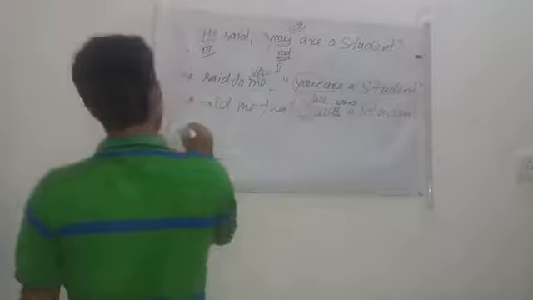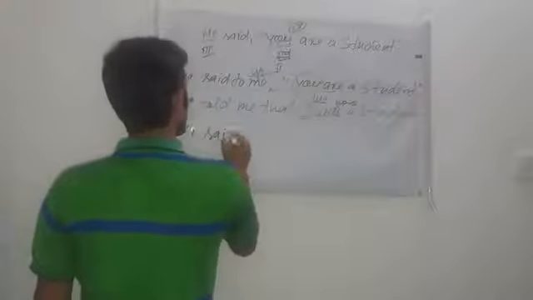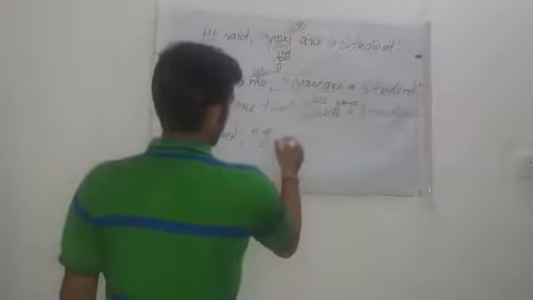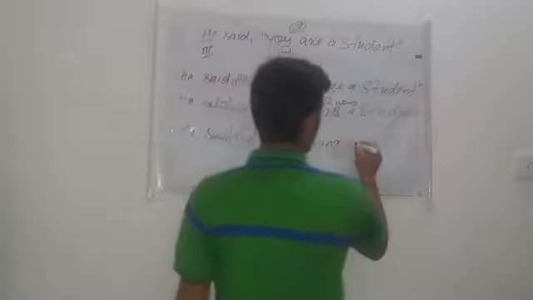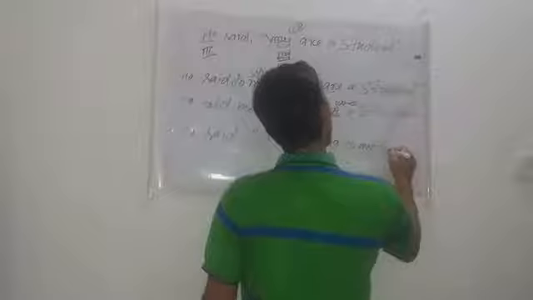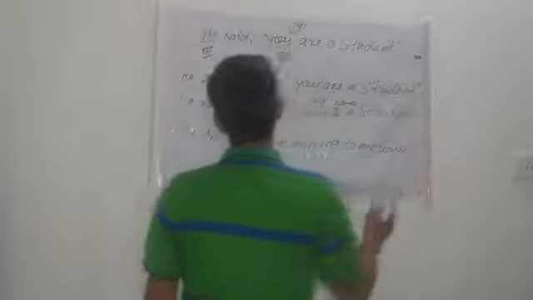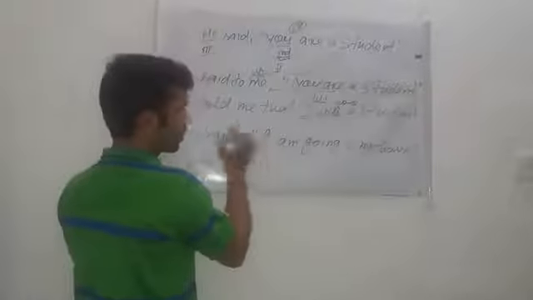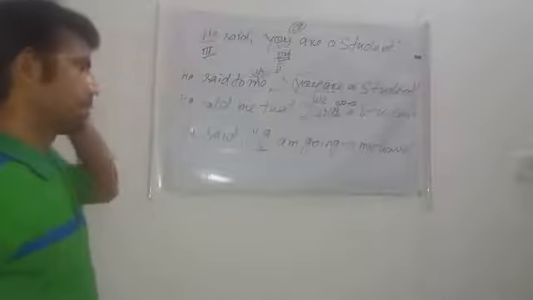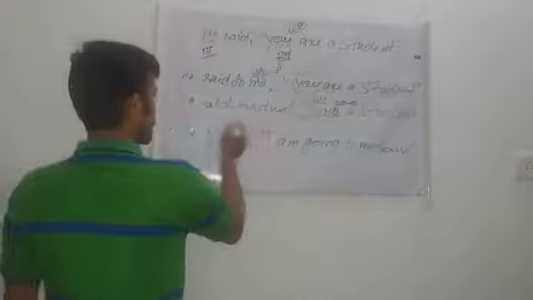Okay guys, so in this way we can say that this was the example. He said, I am going to my house. Here this is first person pronoun, and first person pronoun changes on the basis of subject.